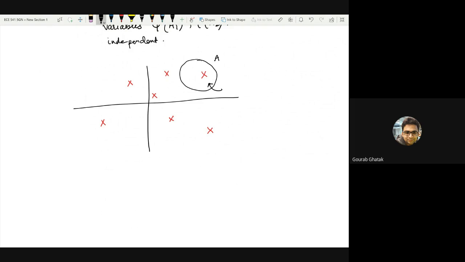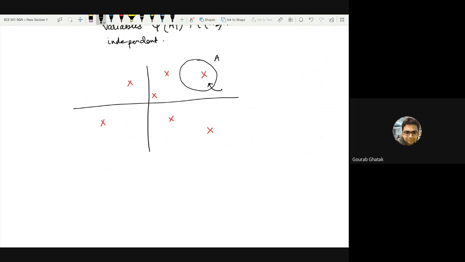Depending on the realization of the red x's, sometimes inside this A there will be no points, sometimes there will be one point, sometimes multiple points, but probabilistically it is governed by a Poisson random variable, which means the probability that there are n points inside this set A is given by the Poisson distribution of the number n.